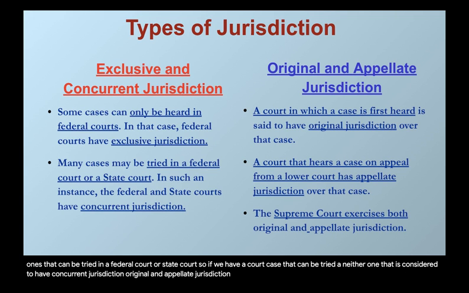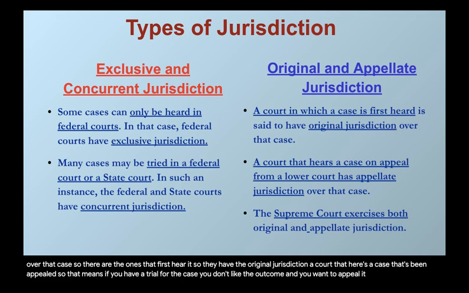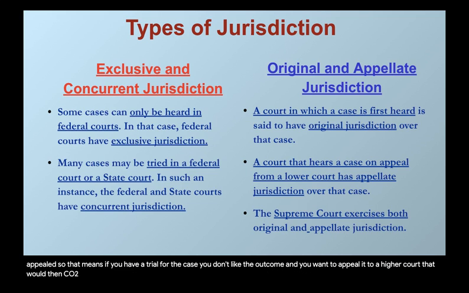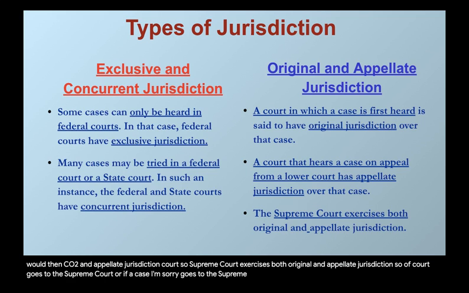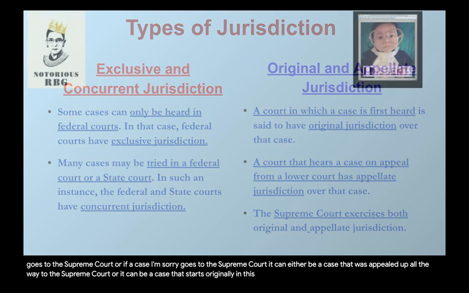Original and appellate jurisdiction. A court in which a case is first heard can have original jurisdiction over that case. So they're the ones that first hear it, so they have the original jurisdiction. A court that hears a case that's been appealed: that means if you have a trial for the case, you don't like the outcome, and you want to appeal it to a higher court, that would then go to an appellate jurisdiction court. The Supreme Court exercises both original and appellate jurisdiction. So a case that goes to the Supreme Court can either be a case that was appealed up all the way to the Supreme Court, or it can be a case that starts originally in the Supreme Court.